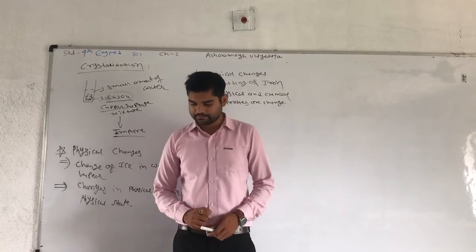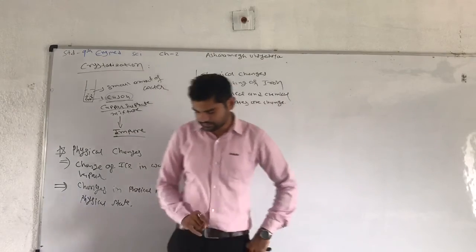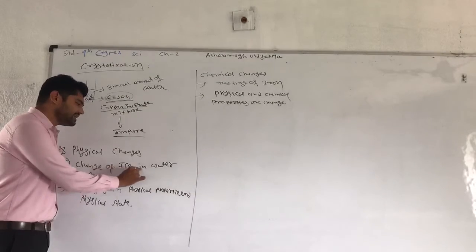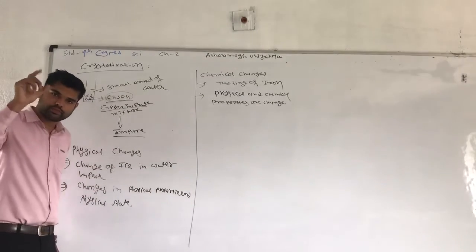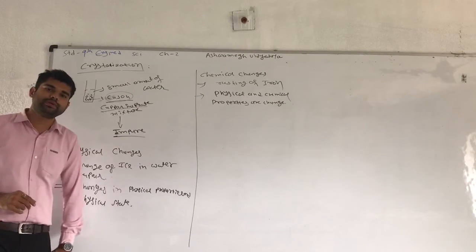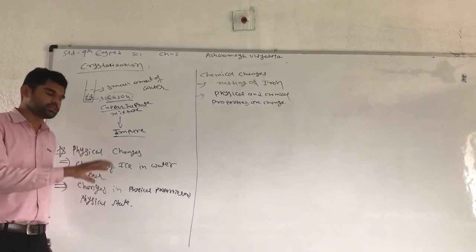The third property is that a physical change is a temporary and reversible change. Understand this example: ice into water vapor. This water vapor condenses at room temperature and is again converted into ice. It means it is a temporary change and also reversible.